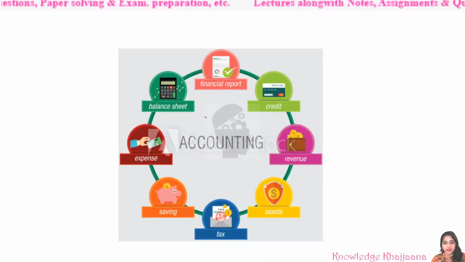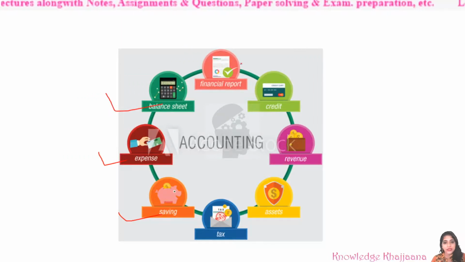See, after doing the accounting, what can be done? Financial reports can be prepared. Credits, meaning whom we are due, can be found out. Profits and revenues can be found out. How much are the assets can be found out. What is our tax liability can be found out. How much we have saved, meaning our investments and deposits, can be found out. How much are our expenses, that also we can find out, and we can come to know our balance sheets. So these are the many facets of the accounting system.